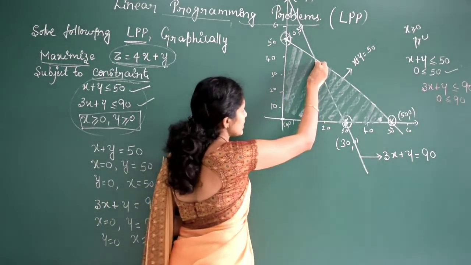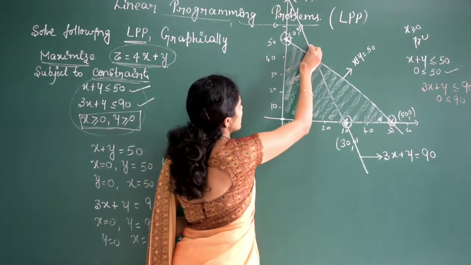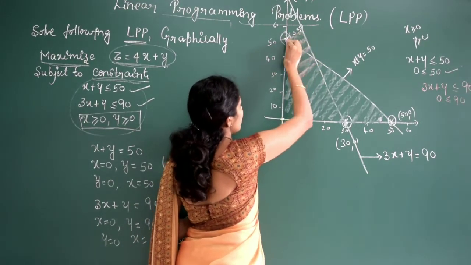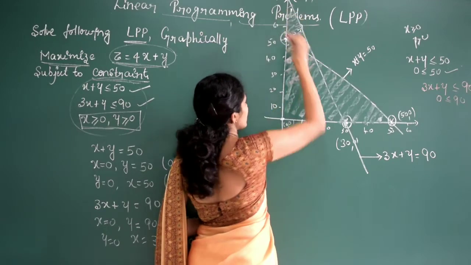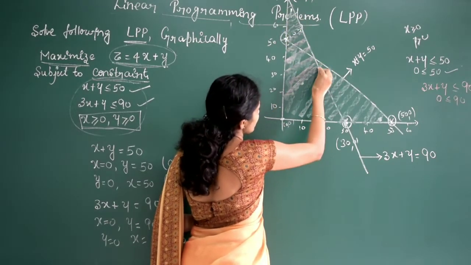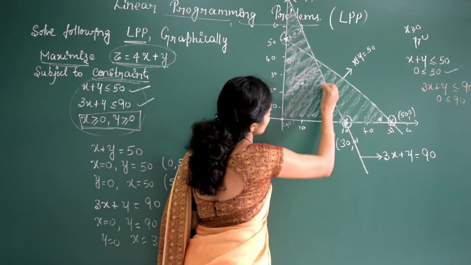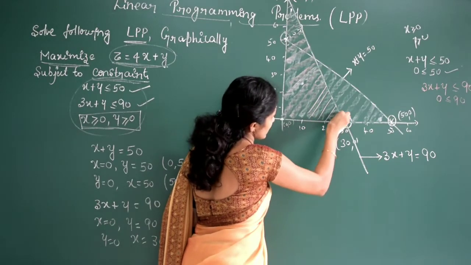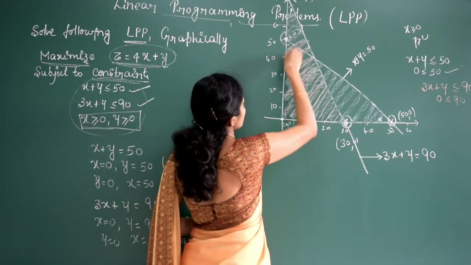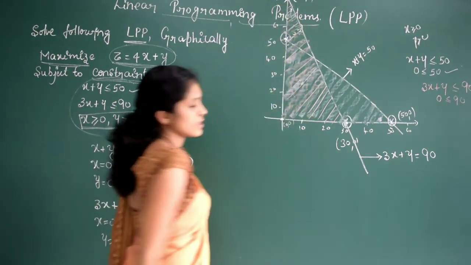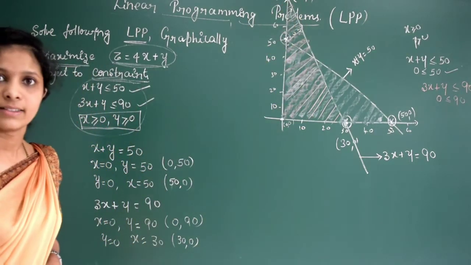So the solution region for this one is down. This is the solution region for the second line.